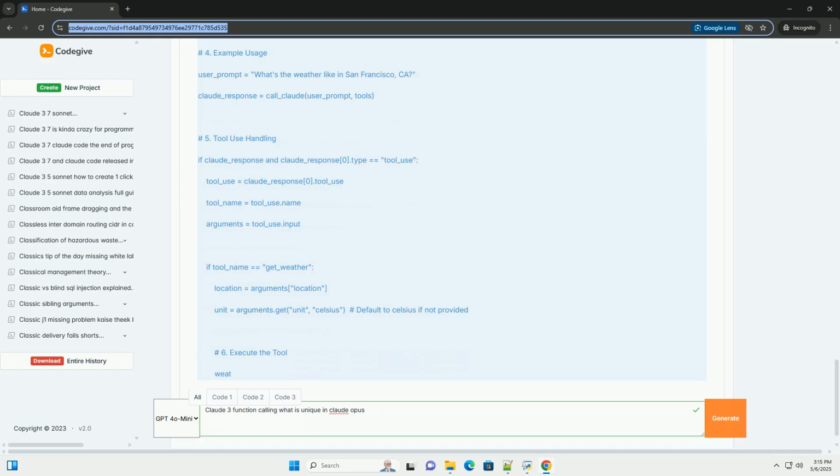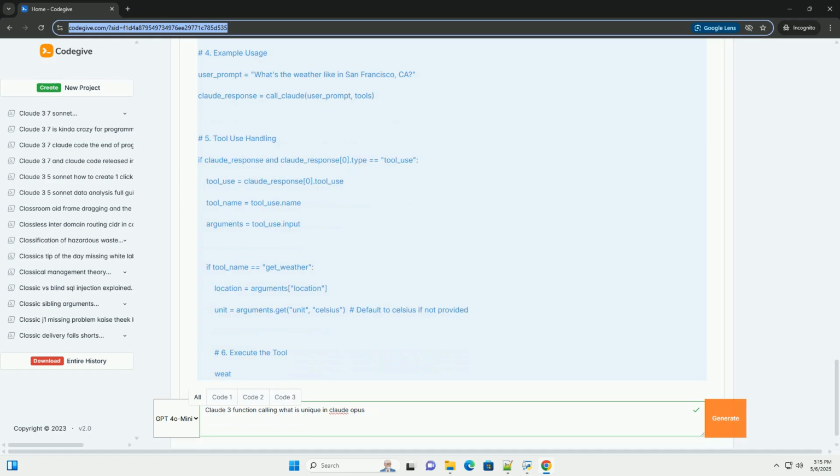Max_tokens limits the amount of text Claude generates. For example usage, we create a user prompt asking for the weather in San Francisco. Step 5, tool use handling. The code checks if Claude's response contains a tool_use object. If it does, it extracts the tool name and arguments.